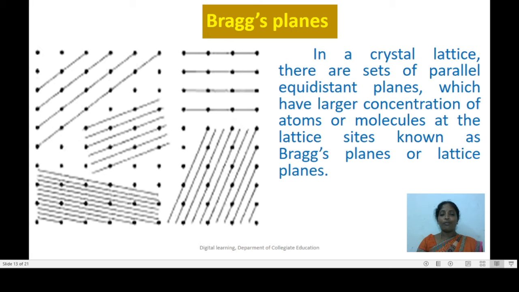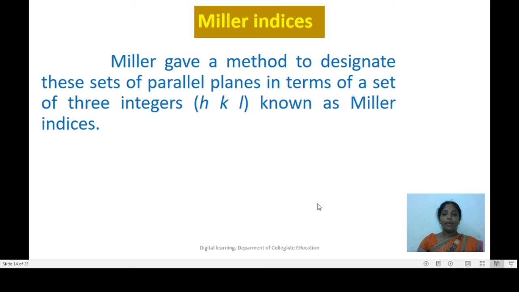Since one set of Bragg's planes is different from another set, it is very important to name these Bragg's planes. Miller gave a method to designate these sets of parallel planes in terms of a set of three integers h, k, l, known as Miller indices.